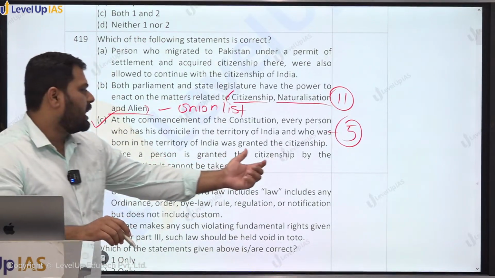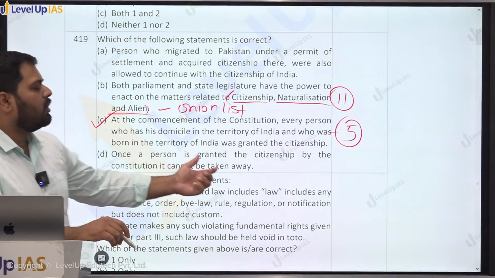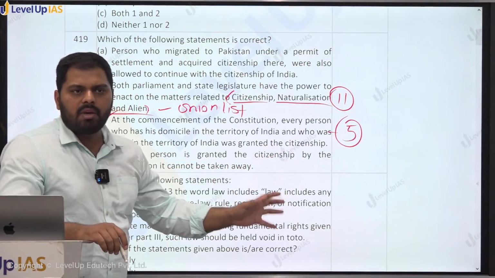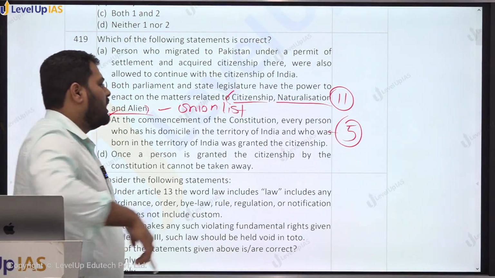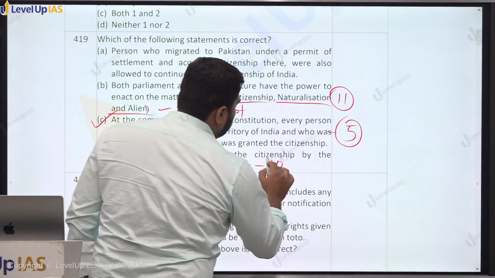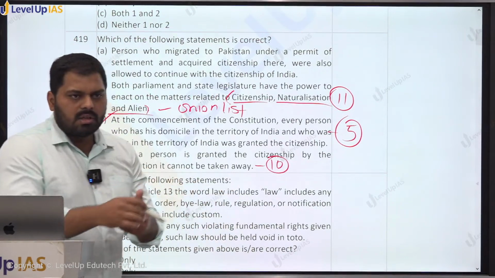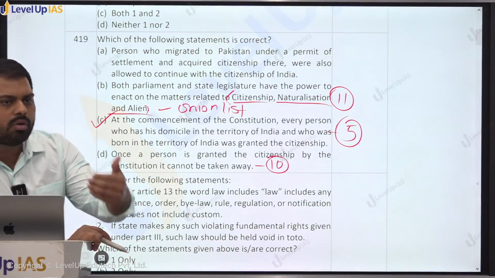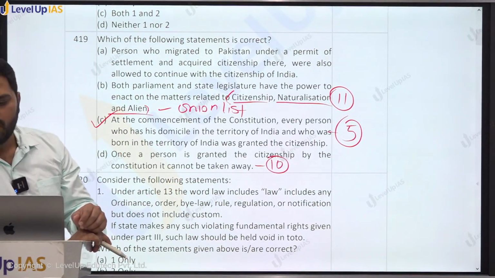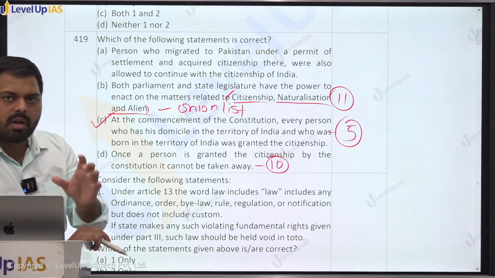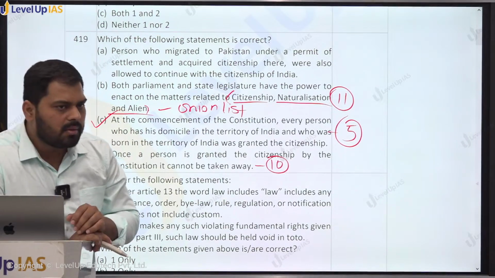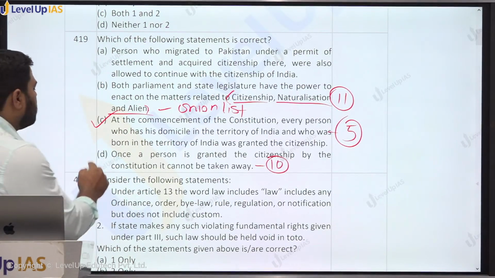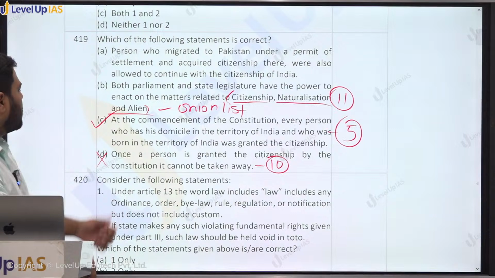Once a person is granted the citizenship by the Constitution, it cannot be taken away. It can be taken away as per the law which is made by the Parliament, right? So there is Article 10 of the Constitution, that says that once a person is granted the citizenship, he shall continue to be the citizen of India. ऐसा नहीं कि उनसे छीन लिया जाएगा. However, if the Parliament by law provides that his citizenship can be taken away, right? So this statement will also be false. Correct answer is C.